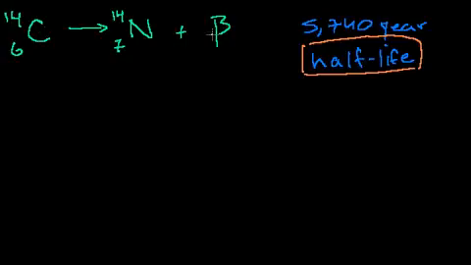So I have a description, and hopefully we'll get an intuition of what half-life means. I wrote a decay reaction right here, where you have carbon 14. It decays into nitrogen 14, and just a little bit of review: you go from 6 protons to 7 protons. Your mass stays the same, so one of the neutrons must have turned into a proton, and it does that by releasing an electron, which is also called a beta particle. We could have written this as a -1 charge, relatively 0 mass.